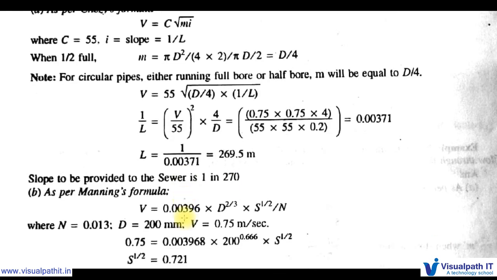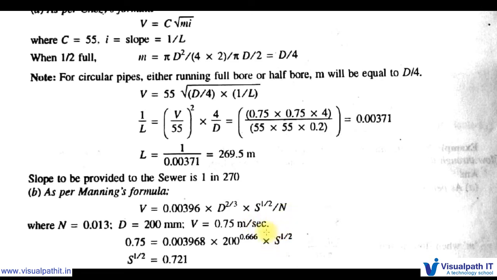So next is Manning's formula. As per Manning's formula also, slope we need to calculate. So V is equal to 0.00396 into D power 2 by 3 into S power 1 by 2 divided by N. This is our Manning's formula, where N is already given, 0.013, and D also given, 200, V also given, that is 0.75 meter per second, which is self cleaning velocity. So V we know 0.75 is equal to 0.00396 into D we know 200 whole power 2 by